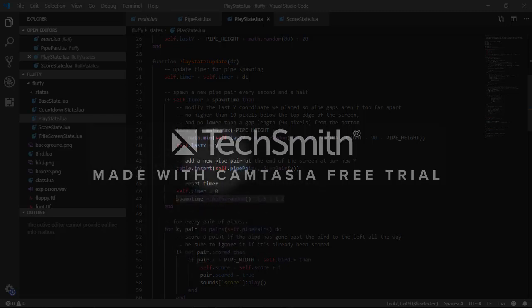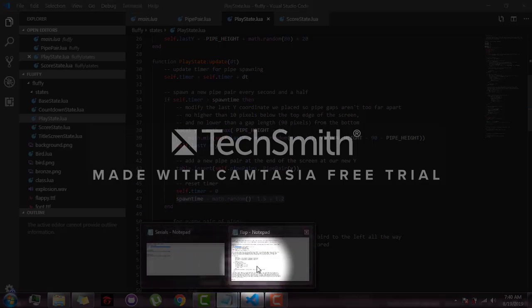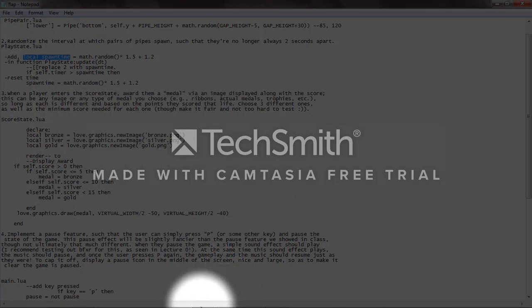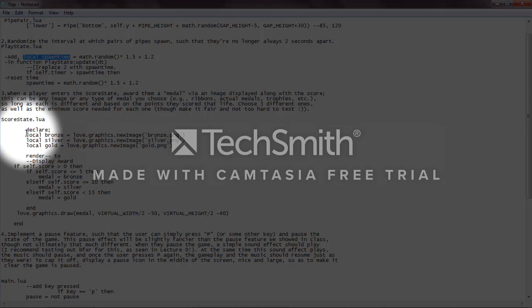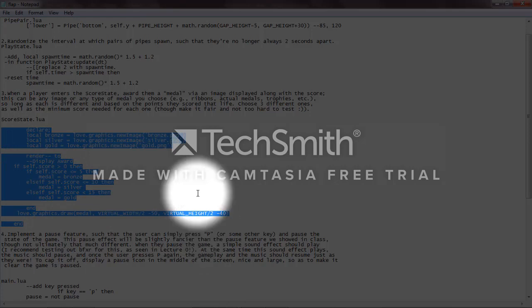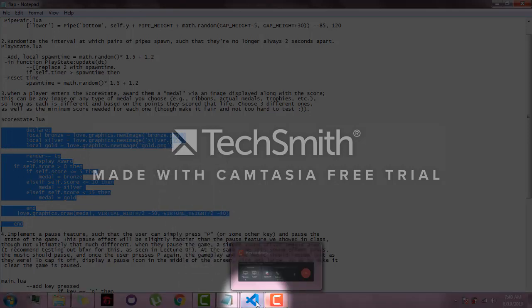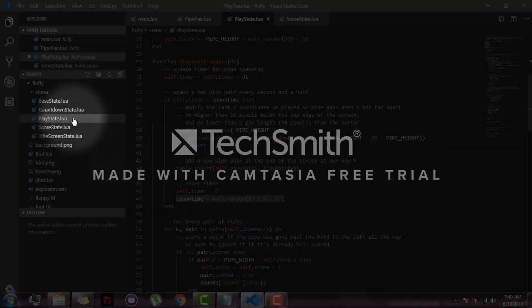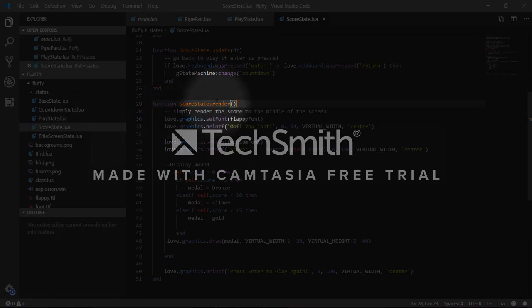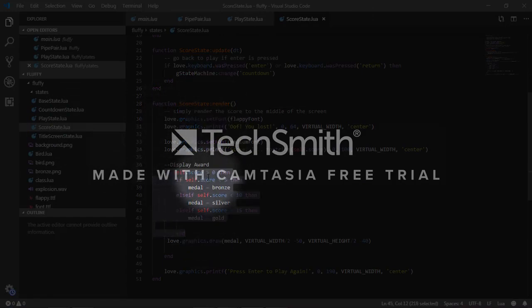So the next one is, when the player enters the score state, award them with a medal via an image. Here in ScoreState.lua, as you can see here, this is the system code of the project. As we go to the code, in ScoreState.lua, we need to just add an if function: if score is greater than 0, then if score is less than 5, the medal is bronze, and else if score is less than 10, the medal is silver, and else if score is less than 15, the medal is gold.